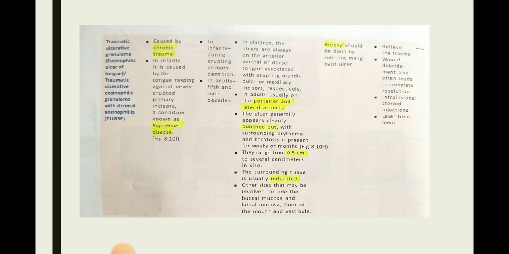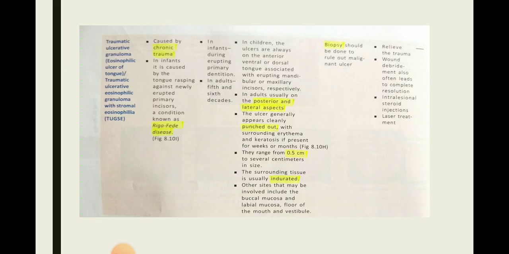The next single type of ulcer is traumatic ulcerative granuloma or eosinophilic ulcer of the tongue, or traumatic ulcerative granuloma with stromal eosinophilia, that is TUGSE. It is caused by chronic trauma. In infants, it is caused by the tongue rasping against newly erupted primary incisors, a condition known as Riga-Fede disease. It occurs in infants during erupting primary dentition and in adults in the 5th to 6th decade of life.